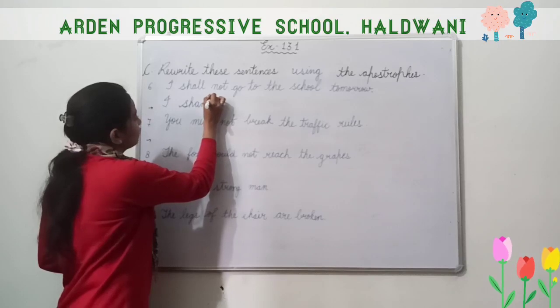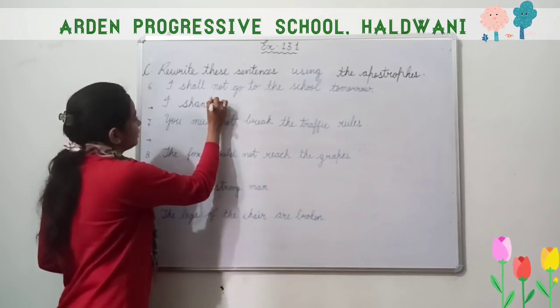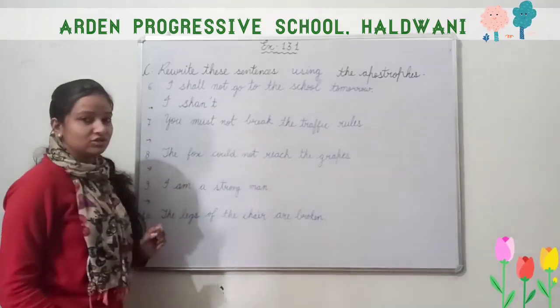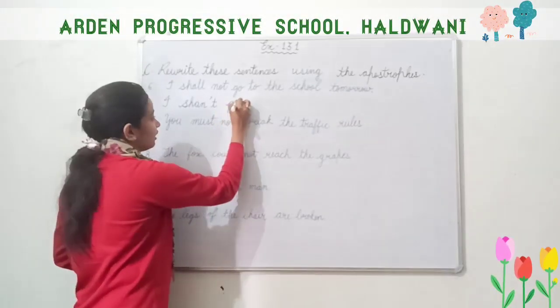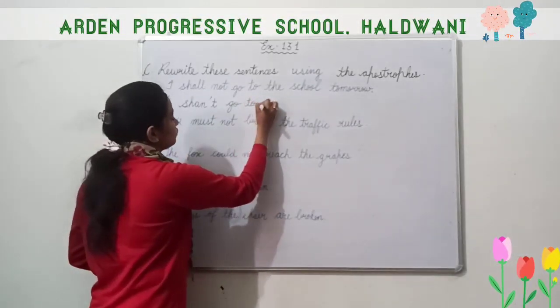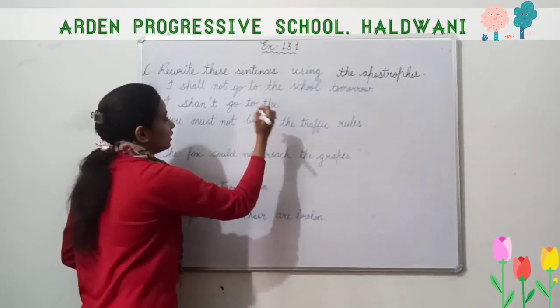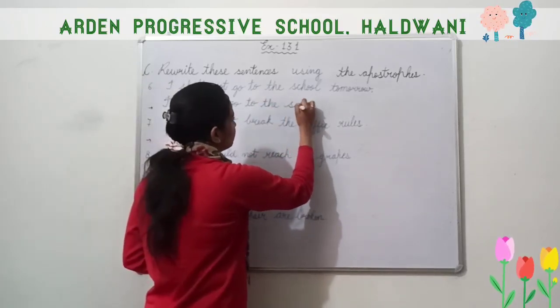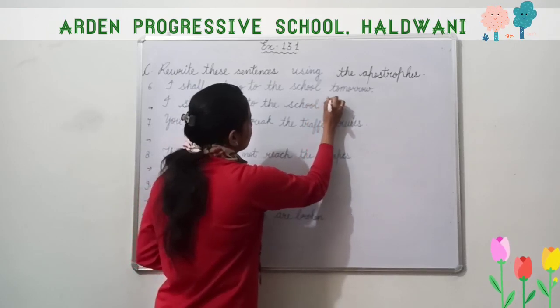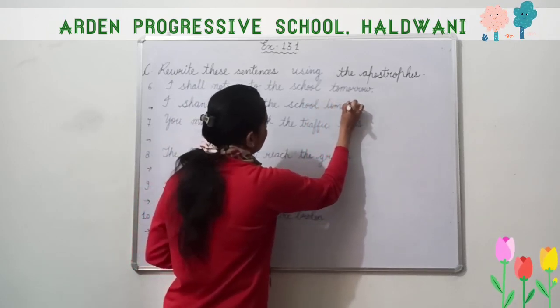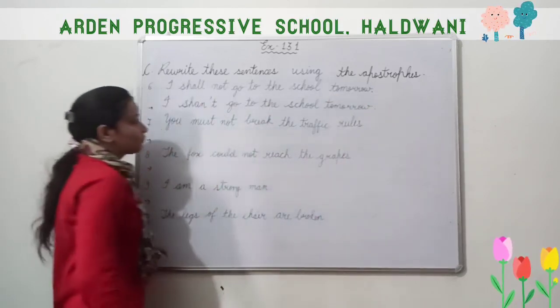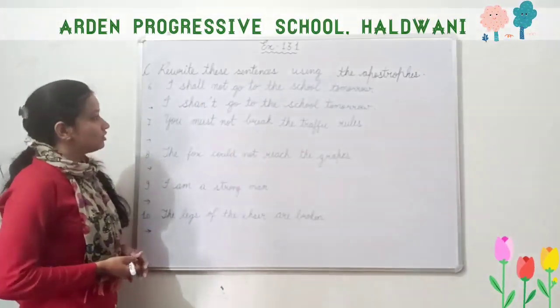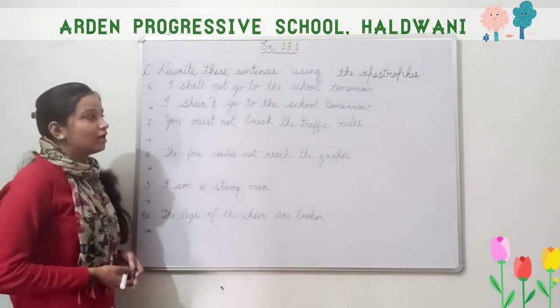S-H-A-N apostrophe T. Okay, so I shan't go to the school tomorrow. I shan't go to the school tomorrow. T-O-M-O-R-R-O-W, tomorrow. So I shan't go to the school tomorrow.